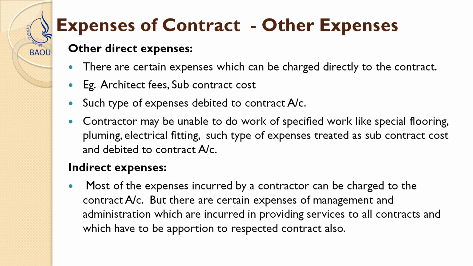presentation. There are certain expenses which can be charged directly to the contract: architect fees, subcontract expenses, which I already mentioned, subcontracts like plumbing contract, electrification contract, tiles fitting contract. So these are the other types of subcontract expenses that need to be recorded in the contract account, and such expenses are always debited to the contract account. As we already discussed, all expenditures are recorded on the debit side.